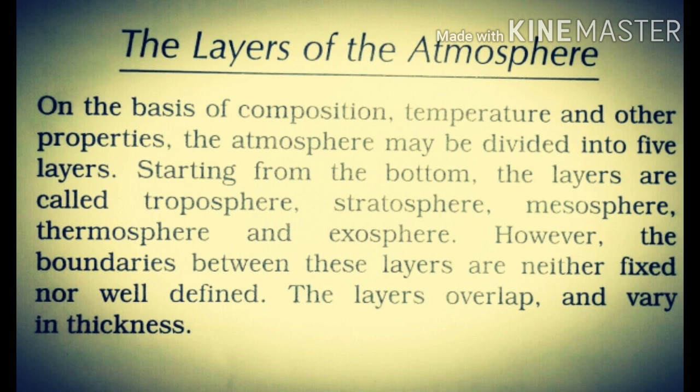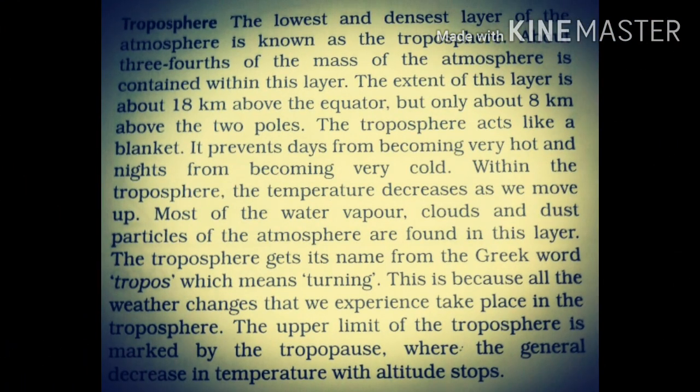So let's discuss the layers of the atmosphere. On the basis of composition, temperature and other properties, the atmosphere may be divided into 5 layers. Starting from the bottom, the layers are called Troposphere, Stratosphere, Mesosphere, Thermosphere and Exosphere. However, the boundaries between these layers are neither fixed nor well defined. The layers overlap and vary in thickness.